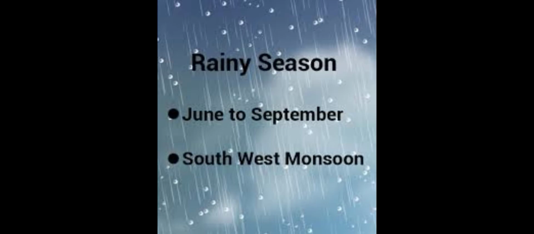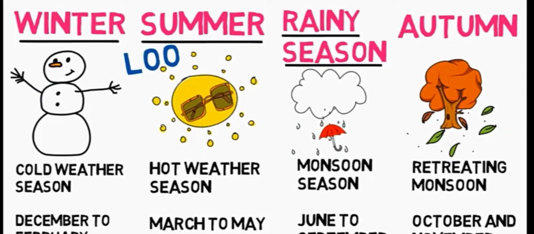The wind blows from the Arabian Sea to the land. While crossing, it will strike many mountain barriers. So only we get rain in that particular season. So it is also called southwest monsoon. Rainy season is also called southwest monsoon. And which months is the rainy season? Yes, that is from June to September.